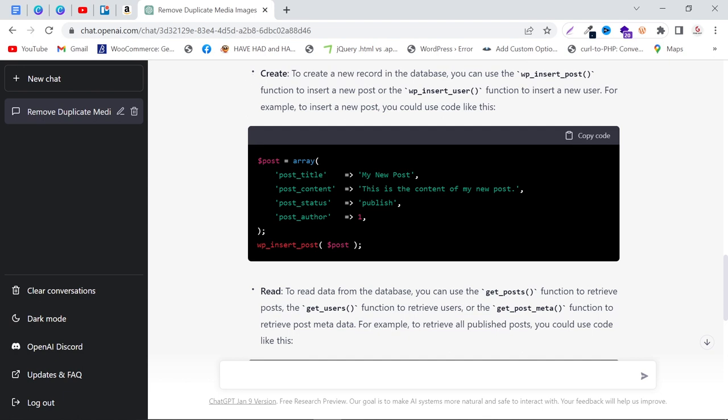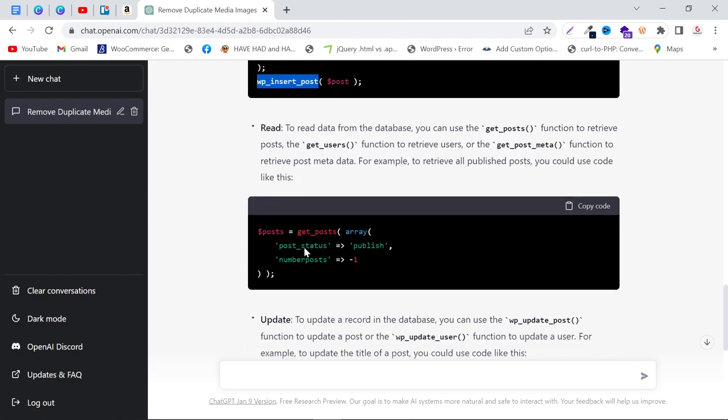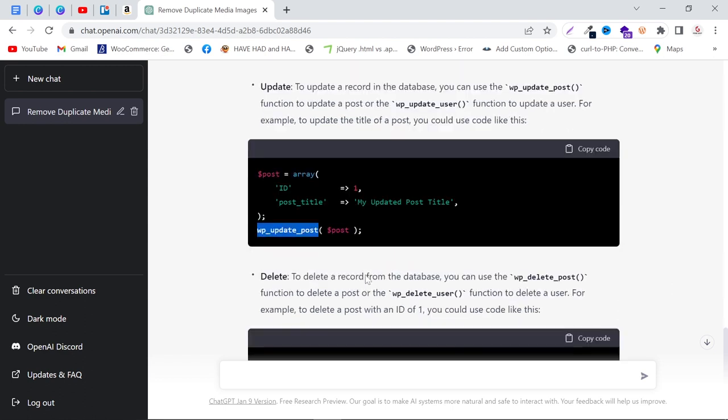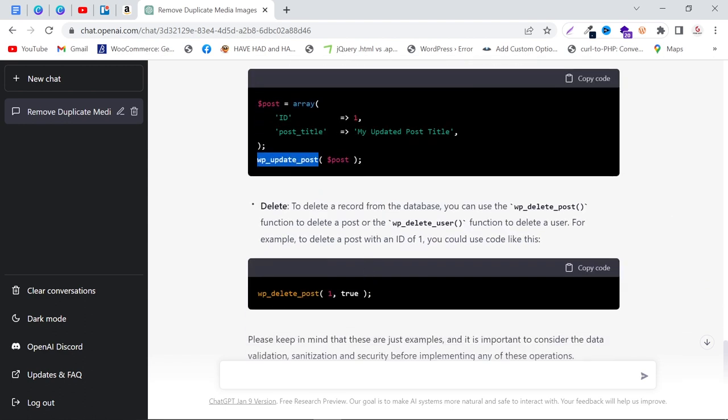So it starts from creating a post in WordPress. This is the code to create a post in WordPress, and this is used to read the post, and this is to update the post, wp_update_post in WordPress, and at the end it gives us code to delete the post. So guys, if you write in precise wording then it will definitely give you precise code.